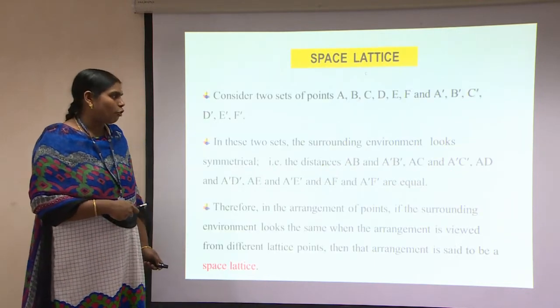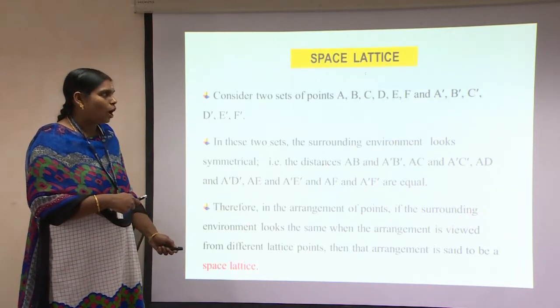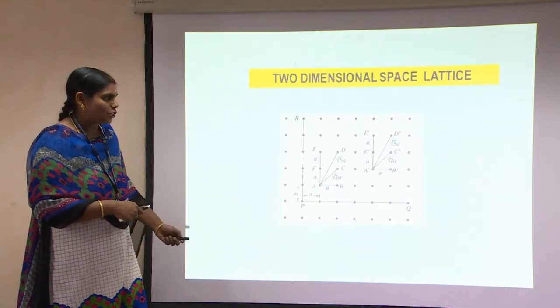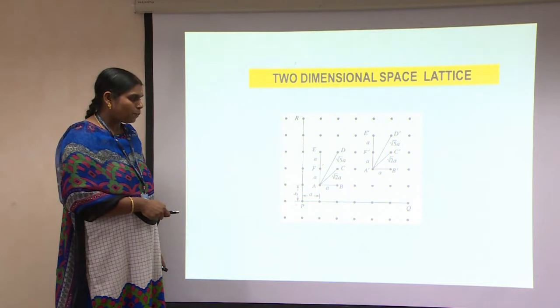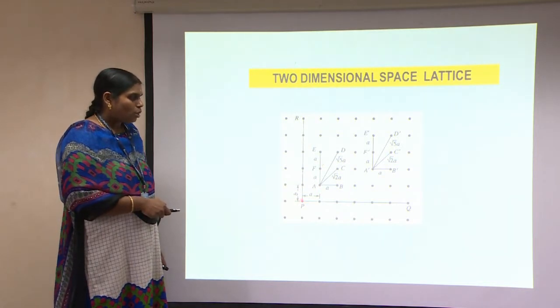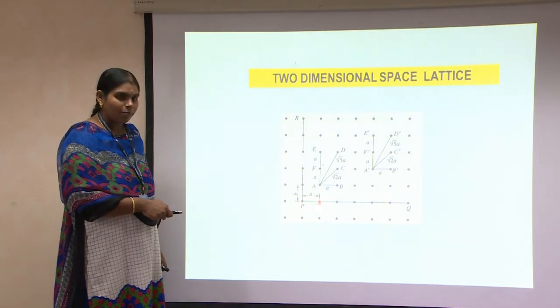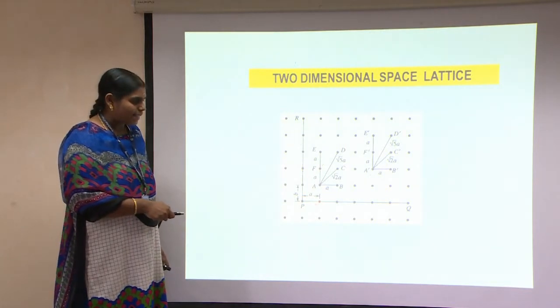Now we can go in for a demo of how we are going to consider these lattice translational vectors. For example, this point P is going to be an origin. I want to measure the distance of this lattice point from P. For example, I take this as P prime.